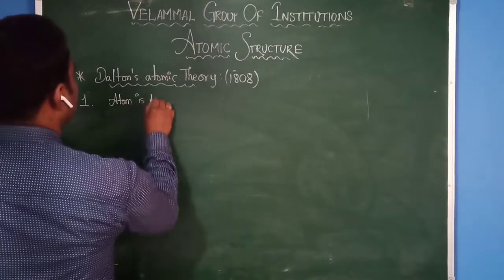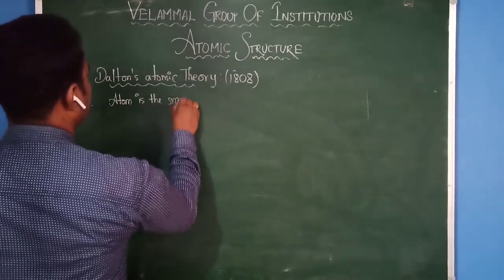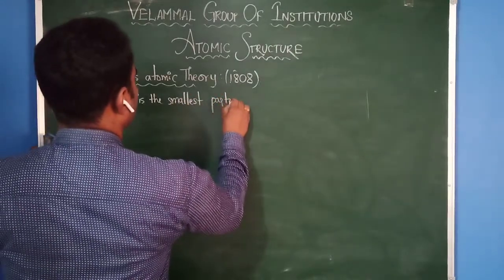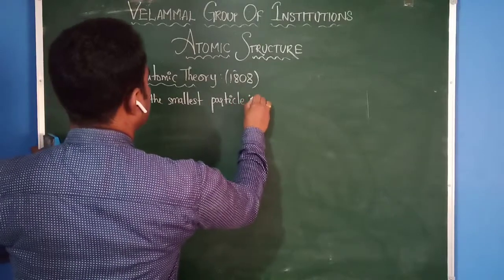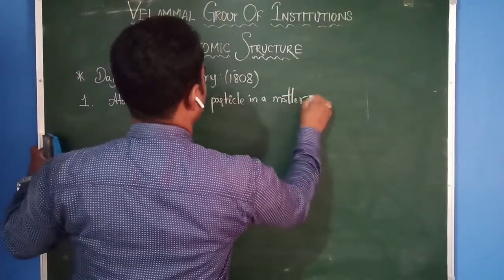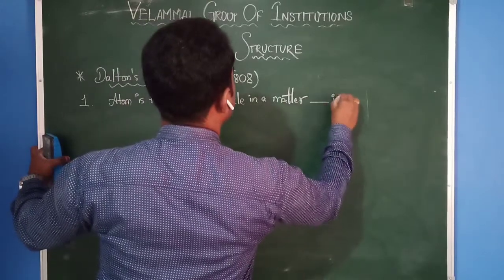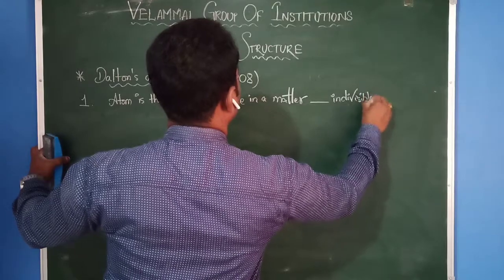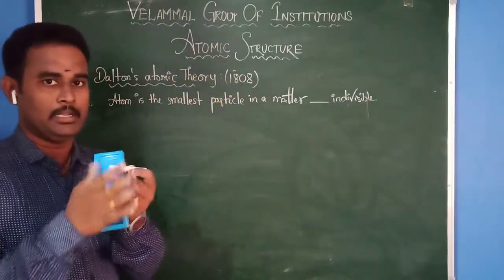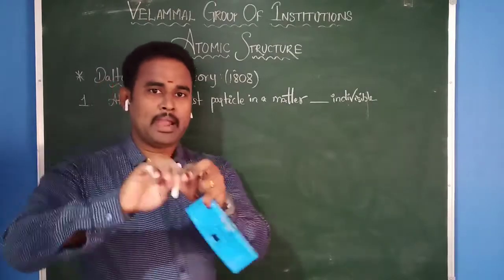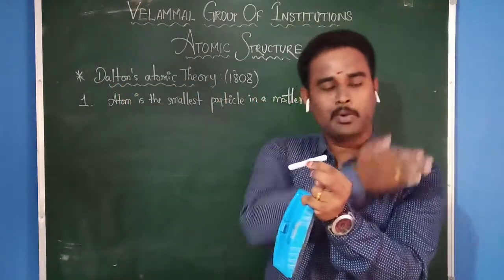Atom is the smallest particle in a matter which is indivisible. For example, take this chalk piece as a matter. When you try to break this chalk piece, you can make it into small pieces.